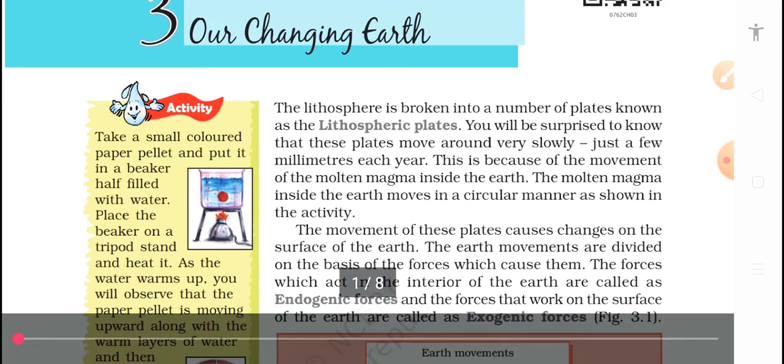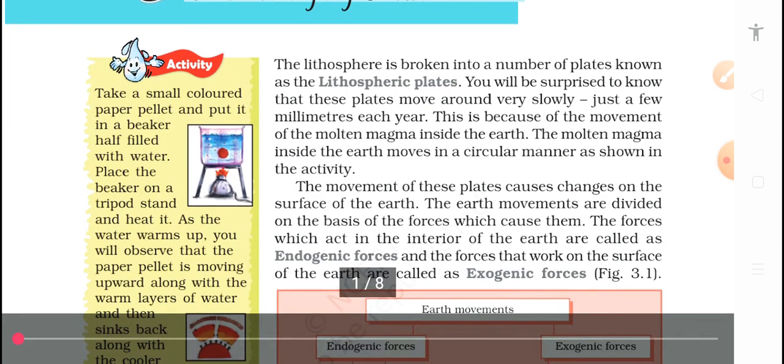First of all, let's start with the lithospheric plate. What is a lithospheric plate? We have already read about the lithosphere. The lithosphere is broken into a number of plates known as lithospheric plates. These plates continuously and very slowly move around, in a circular way, just a few millimeters each year.